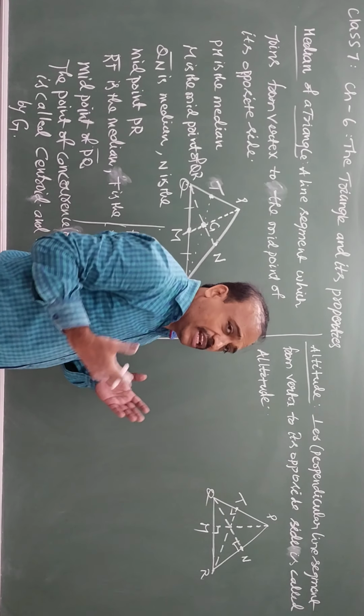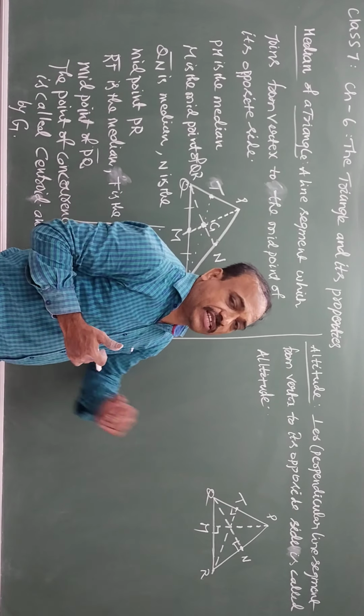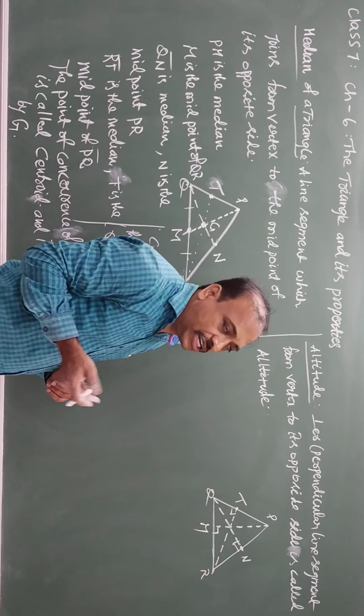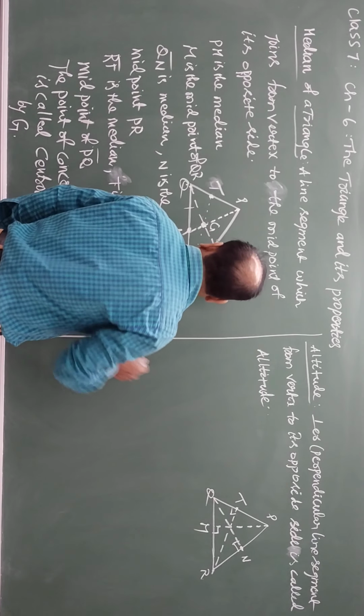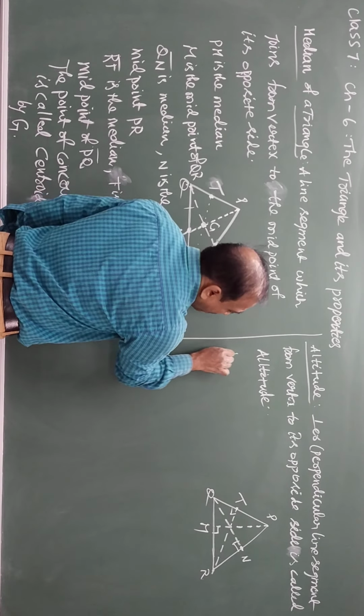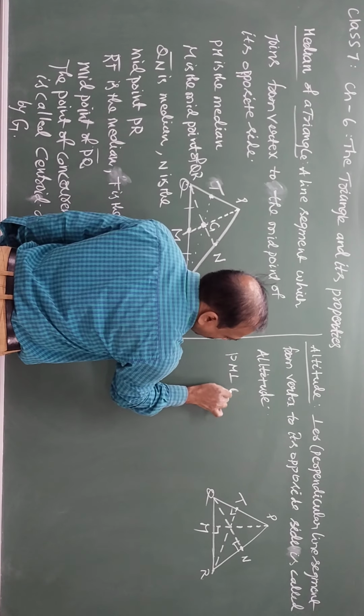So perpendicular lines from a vertex to its opposite side are called altitudes of the triangle. Which is an altitude? PM is perpendicular to QR.